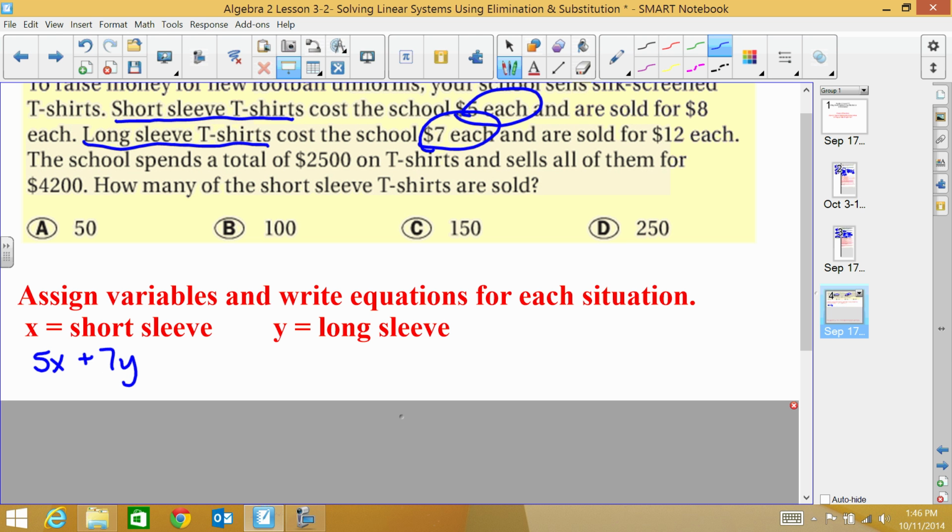And how much did it cost me to buy all of them? Well, the school spent $2,500 on what they were buying. So that's going to equal 2,500.